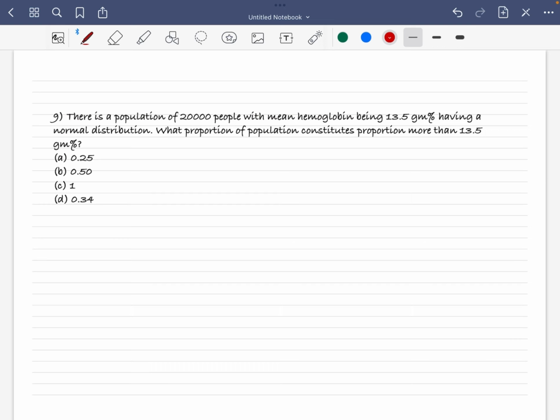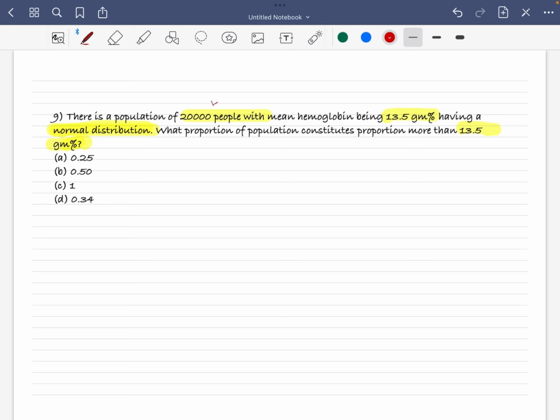Next question. It is also one of the most difficult questions they ask me, but it's very easy if you understand it. The concept is very important. The population of 2000 people with mean hemoglobin being 13.5, having a normal distribution. What proportion of the population has more than 13.5 gram? They're asking which people have hemoglobin more than 13.5 gram.